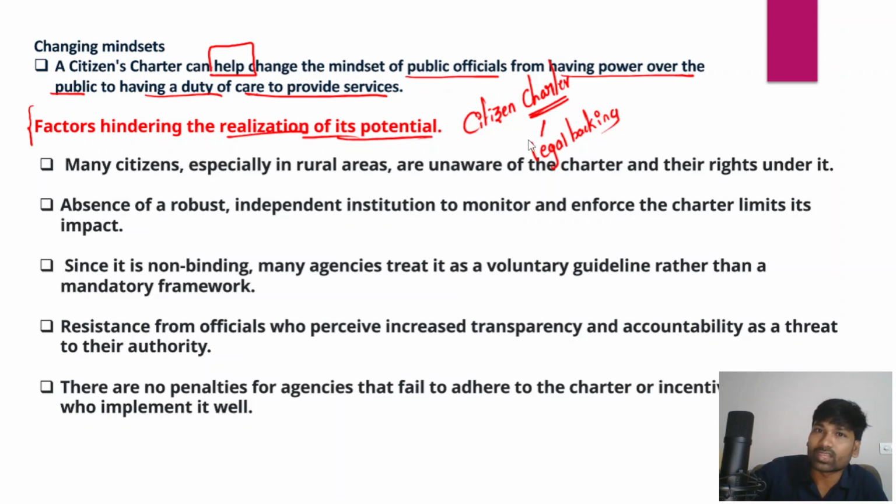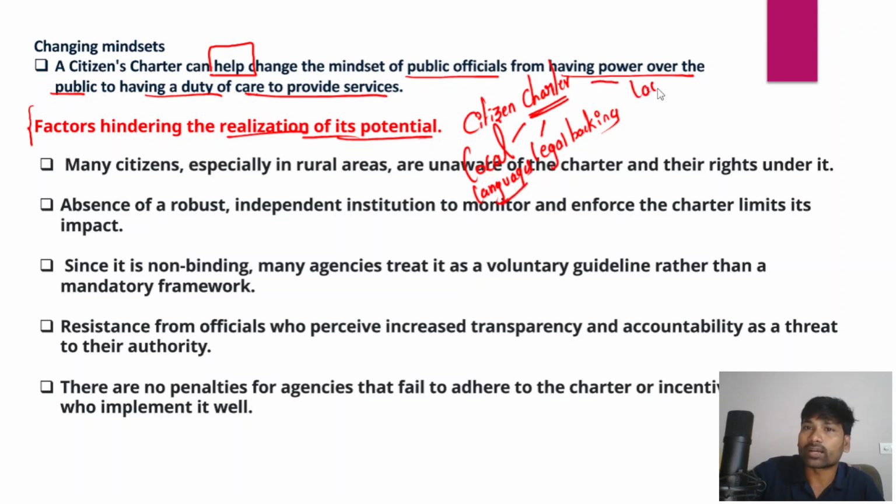And secondly, when we talk about the citizen charter, very often they are not published in local languages or vernacular languages. So this would be another major disadvantage with respect to the citizen charter.